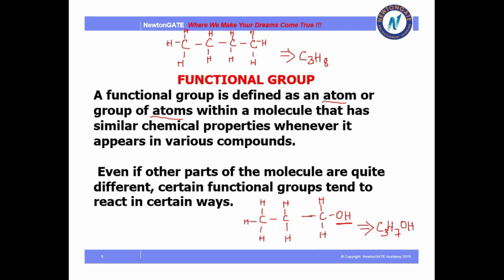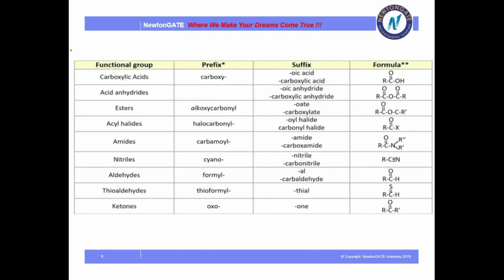Now we will see the different types of functional groups out there. These are the list of functional groups which, when attached to the hydrocarbon, have their specific functionality. They show characteristic properties in terms of physical as well as chemical behavior. The first one, very important, is carboxylic acid.